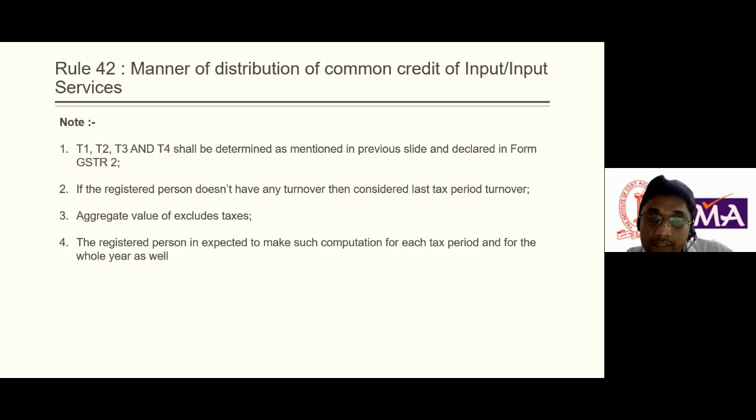This rule 42 is applicable only to those registered persons who are making taxable supply as well as exempt supply. So the registered person is expected to make such computation for each tax period and for the whole year as well. See how complicated that is.